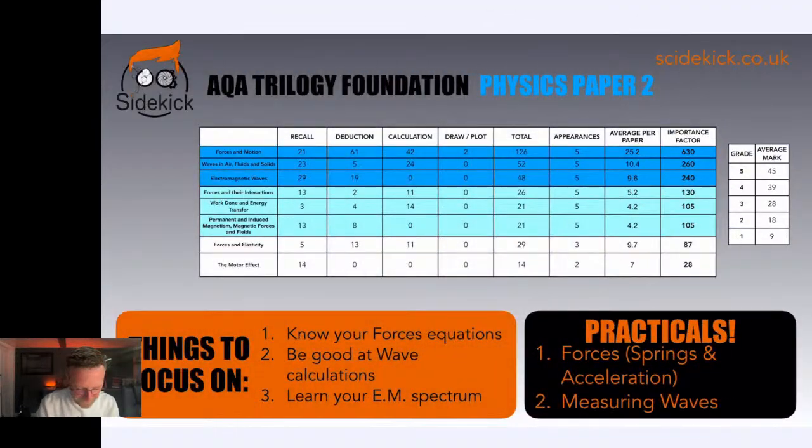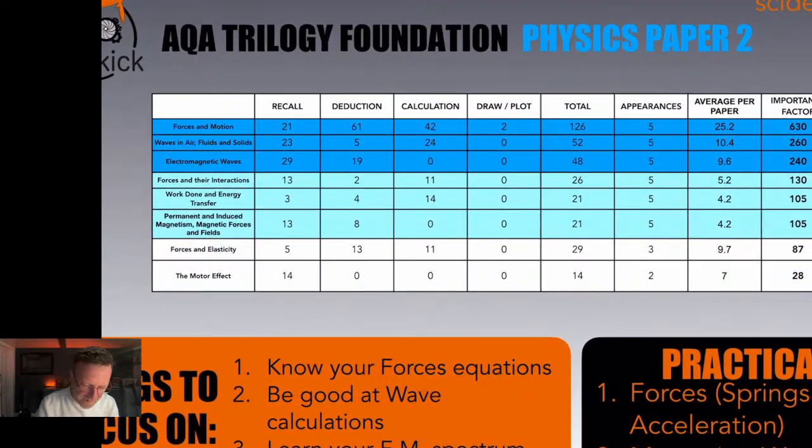And then lastly, physics paper 2. So again, you can see this huge emphasis on calculations here, guys. Okay, really, really huge emphasis on calculations. Not so much for waves, but you know, there are lots of other things to look at here. So this one, forces. Know your forces equations, okay? So in terms of calculating a resultant force, knowing the different types of forces, this is the highest number I think we've seen for anything so far. 61 on deduction questions, figuring out what forces are acting on different things. Just forces, forces, forces. Just smash that for paper 2 because there's going to be a lot in there.